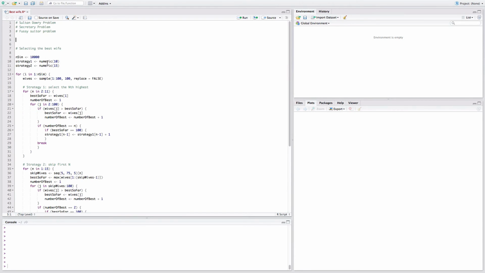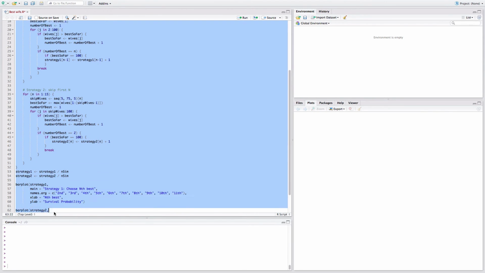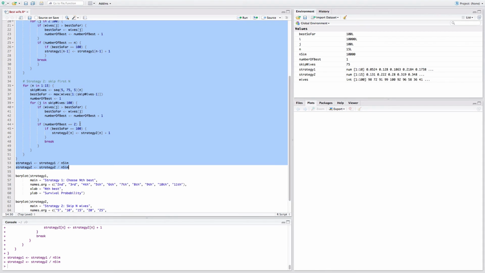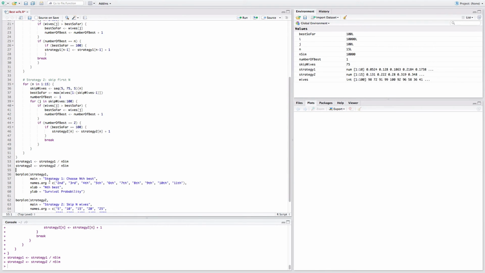So I'm going to use this simulation and see which strategy is the best, what gives you the highest probability of surviving this task. It's quite a simple simulation, so I'm going to run it. It's going to take some time to go through 10,000. The good thing is with R you can simulate these types of problems quite easily. So there we go. And then I'm going to plot strategy number 1.